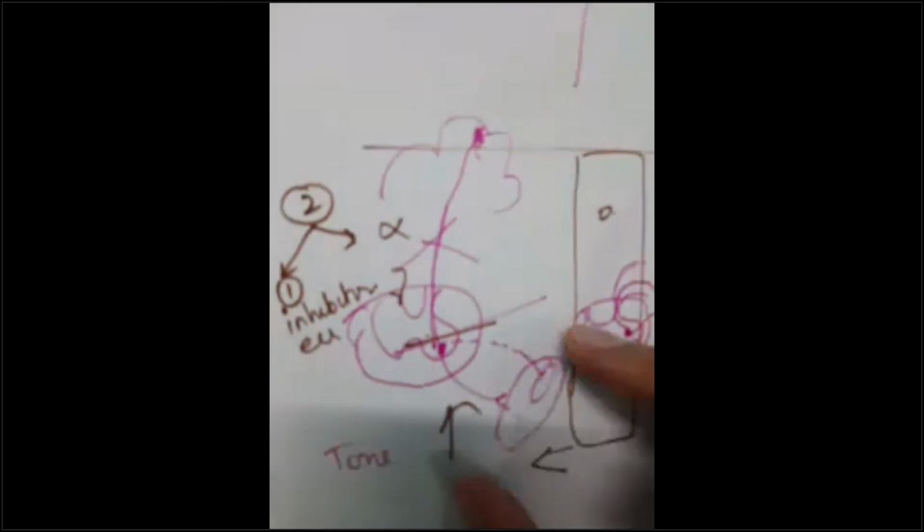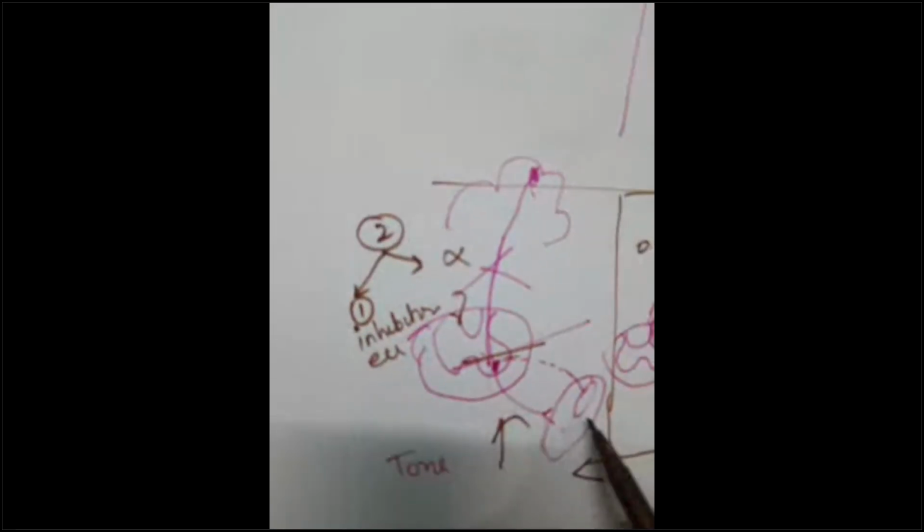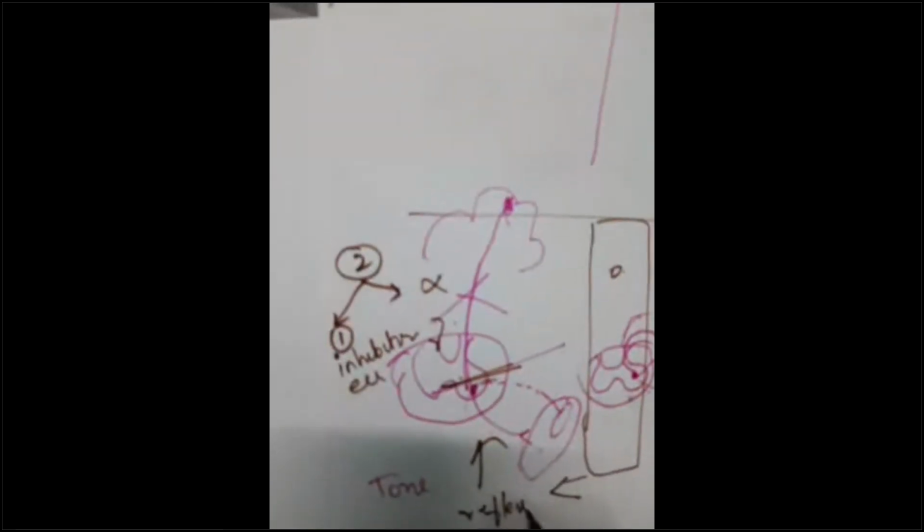So when I elicit a reflex, guys, when I tap this, the patella tendon will stretch the muscle from intrafusal fibers. It will go and it will tell the alpha motor neuron to cause contraction of the extrafusal fibers. So impulse is going from here, then it is coming here repeatedly. There is no inhibitory control. So reflexes are exaggerated.